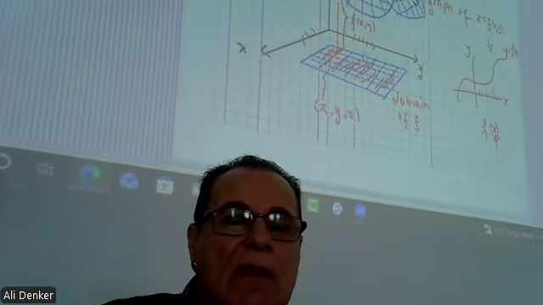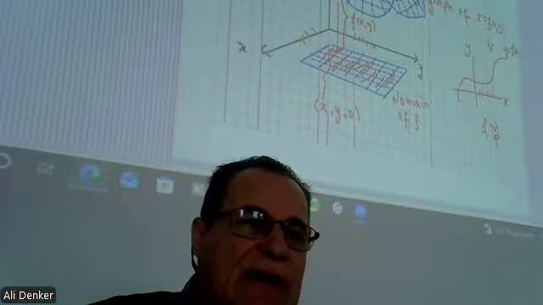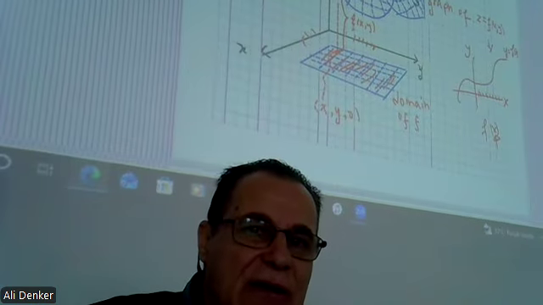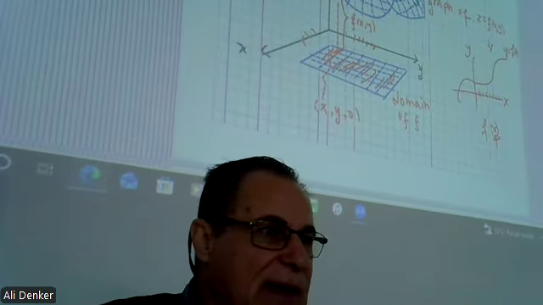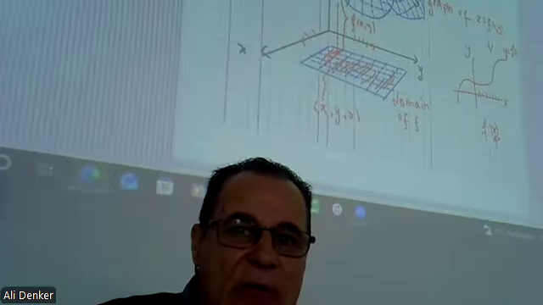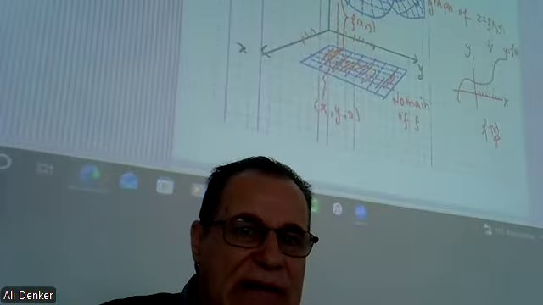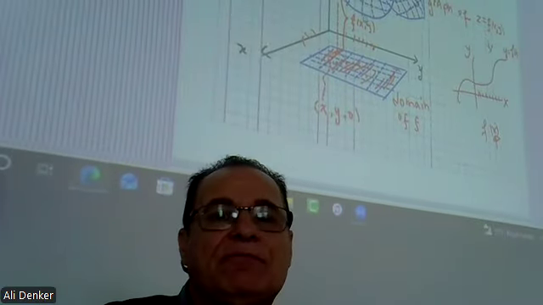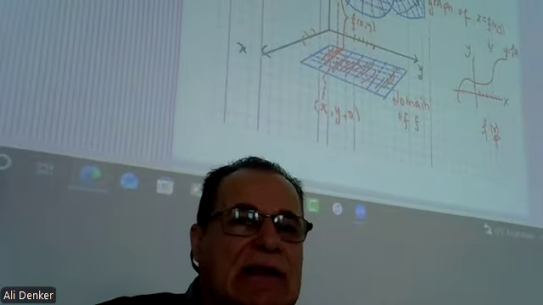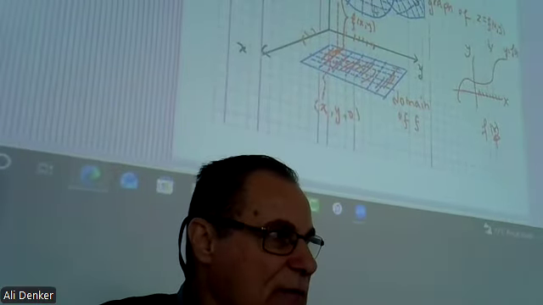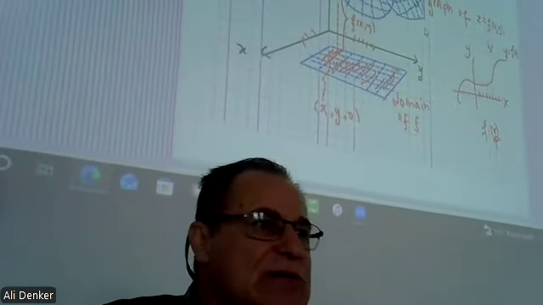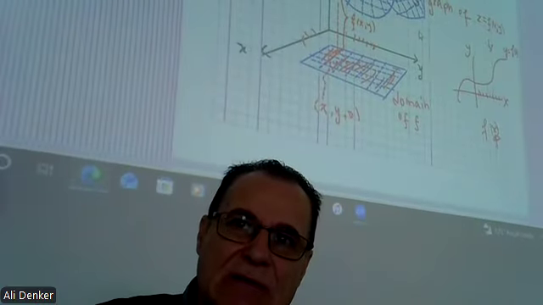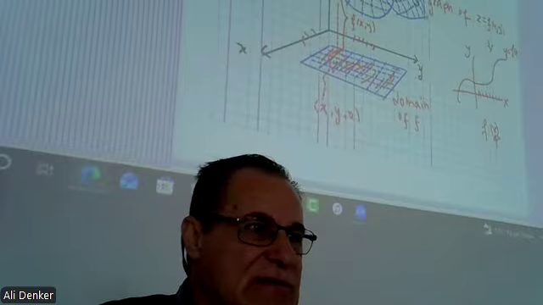Okay? So every point on the surface, if you project this point to the xy plane, it should be somewhere here. So we call this the domain of f. This is a graphical representation of three-variable functions. So in three-variable functions, we don't have a curve, we have a surface. Okay? This is a surface.